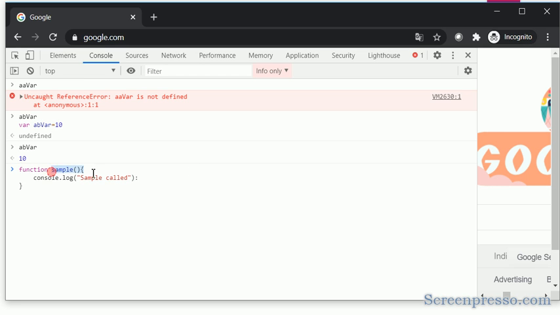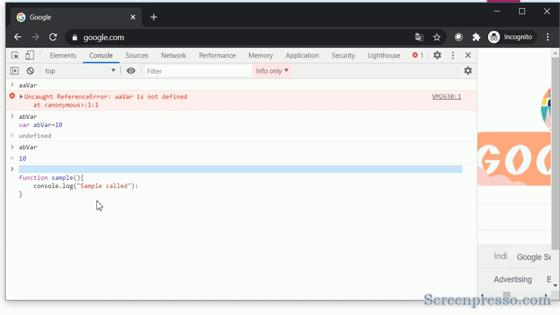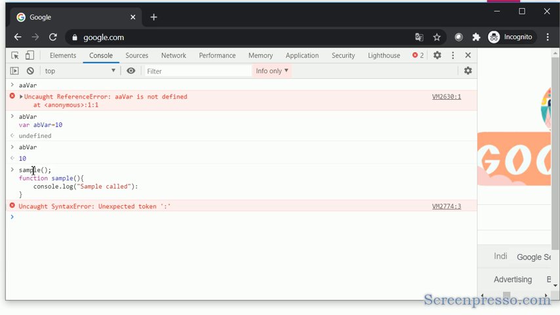I am declaring a function called sample, and before declaring it, I am trying to call this function. Sorry, instead of a semicolon I put a colon here.